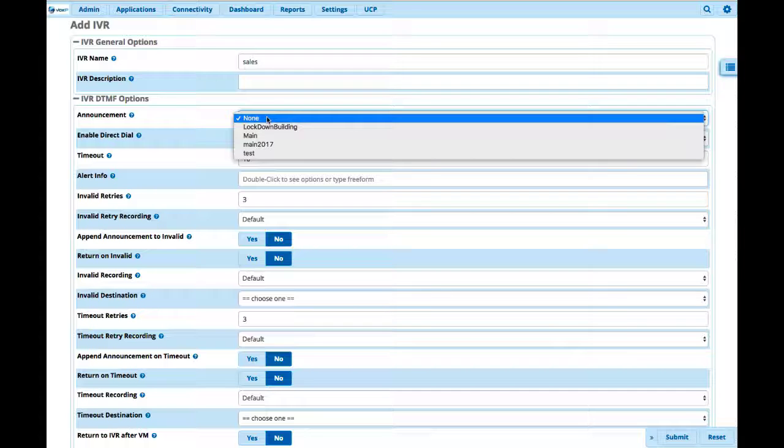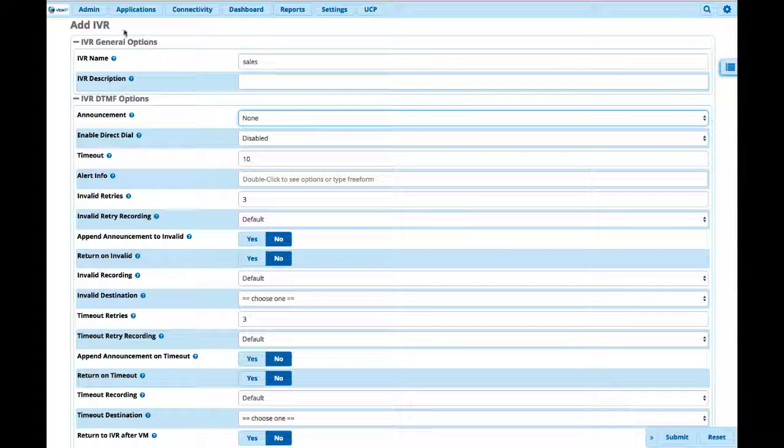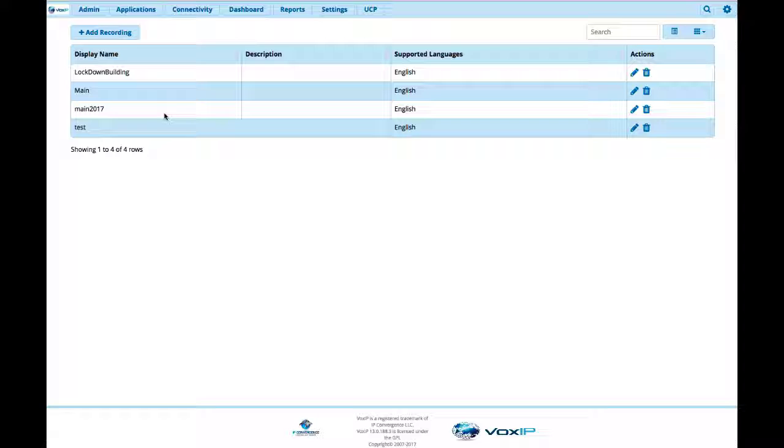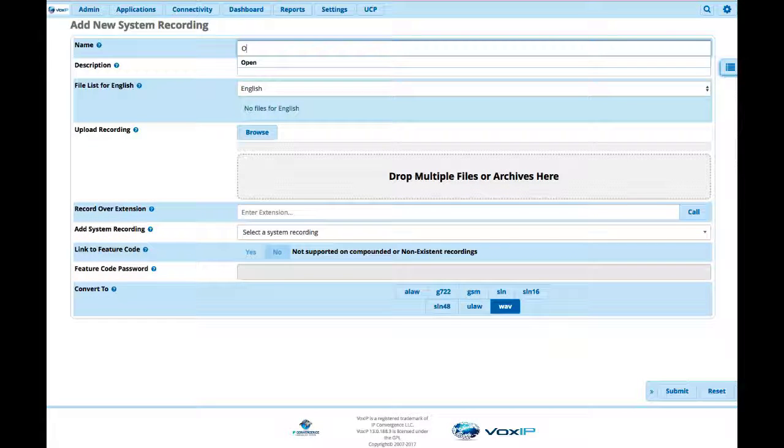You also need to choose an announcement. One of the things we probably should have done before we did the IVR, and let's go ahead and do that, is we probably should have come over here and gone to Admin, System Recordings. Let's go through that first, because really that's where you start. So we want to add a recording. We want to name that recording, and let's just call it Open Sales. How about that? Once again, description. If we want to have any other languages available, we can do that as well. We can upload the recording.